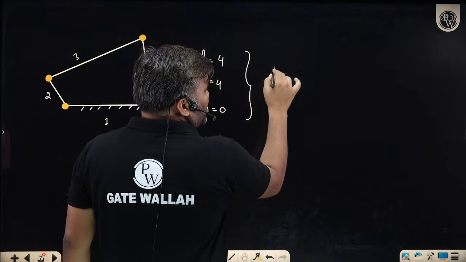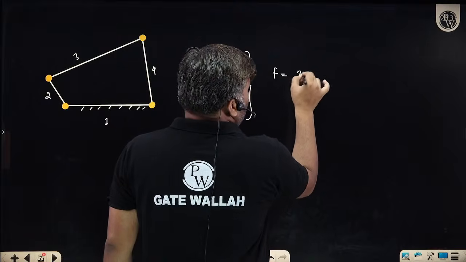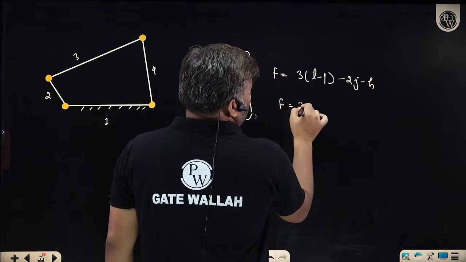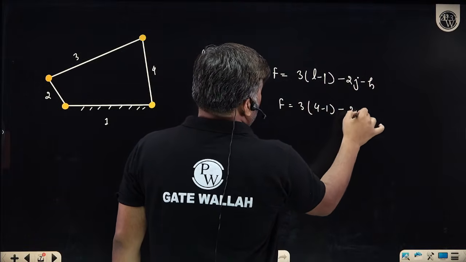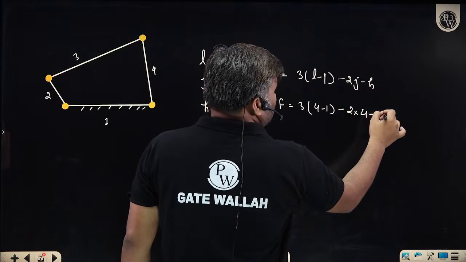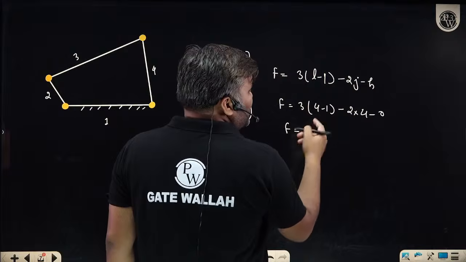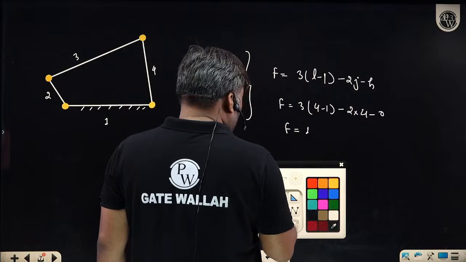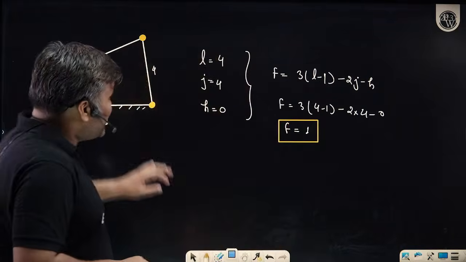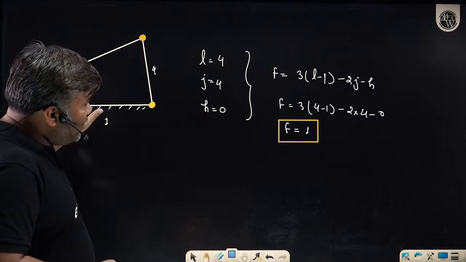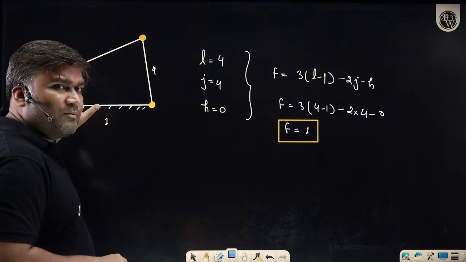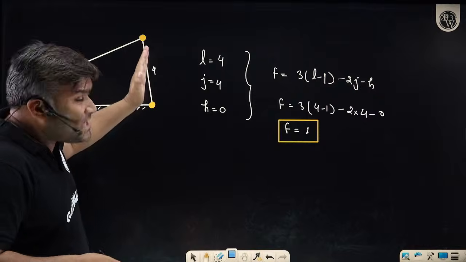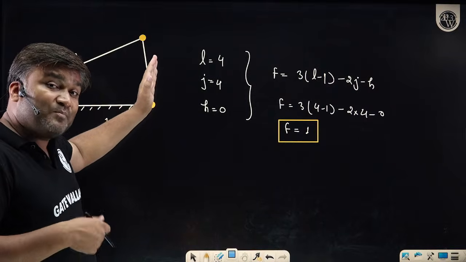Put these values. Degree of freedom कितना हो जाएगा? What will be the degree of freedom? 3(L minus 1) minus 2J minus H. Put the values. H कितना है बेटा? This is 0. Solve करेंगे तो I will be getting 3 3s are 9 minus 8. Degree of freedom is 1. What is the meaning of degree of freedom 1? Degree of freedom 1 means that in this mechanism, if we want to provide constrained relative motion between all these links, or we can say if we want to have a unique output, how many inputs are required?